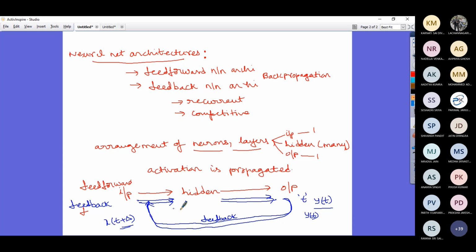This is about activation. In terms of your layers, how they are arranged depends upon that. You have the recurrent neural network, the competitive neural network, etc. What I have mentioned here is only the fundamental philosophy, and based on it we have varieties of network architectures. But the bottom line is that these all follow either feed forward or feedback. Is that clear?